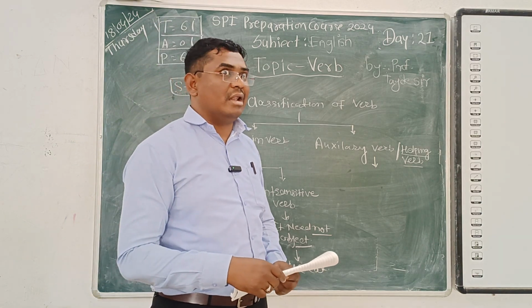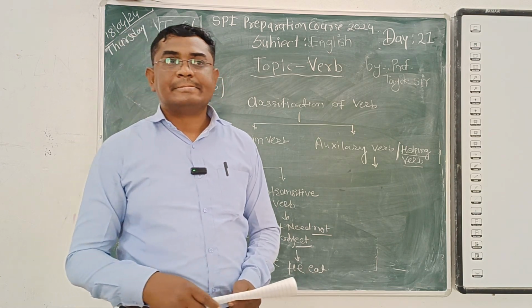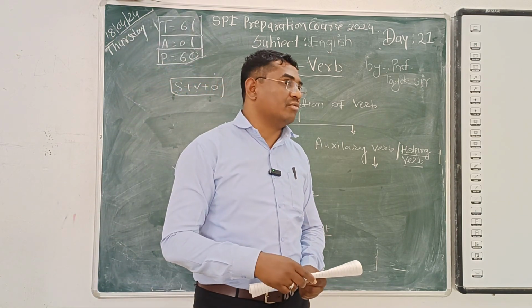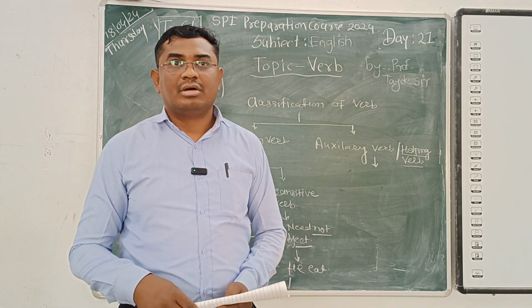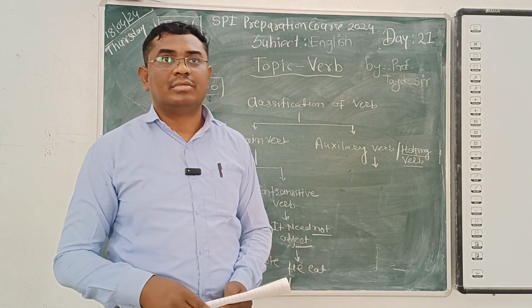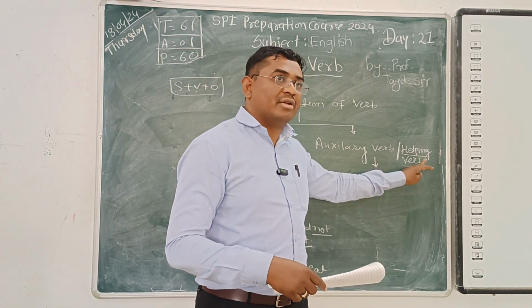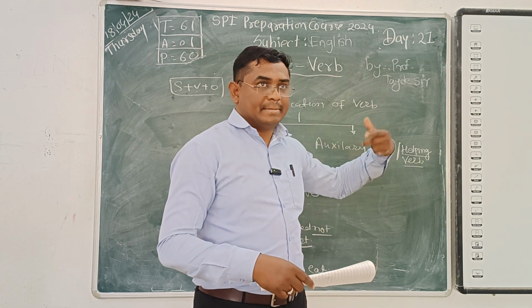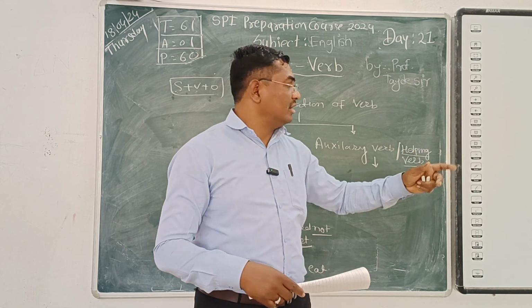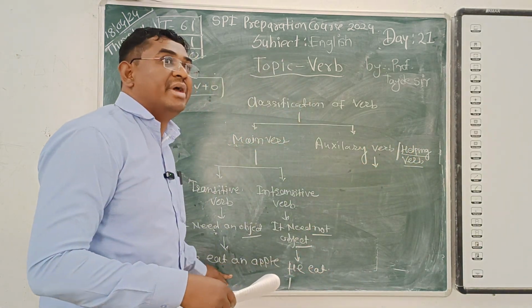Or helping. What is meant by helping? Helping is a helping nature. We use that word in our day-to-day life. What is helping? I want to go to help him. The word comes and we use it in our day-to-day life. What is helping? Madad karna. In the same way, that verb helps the main verb.